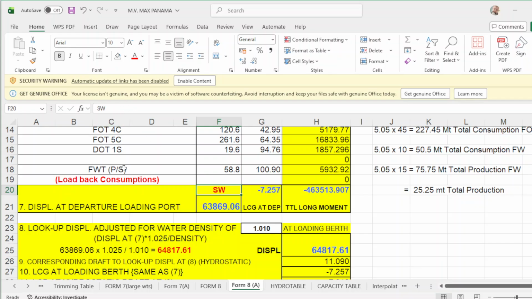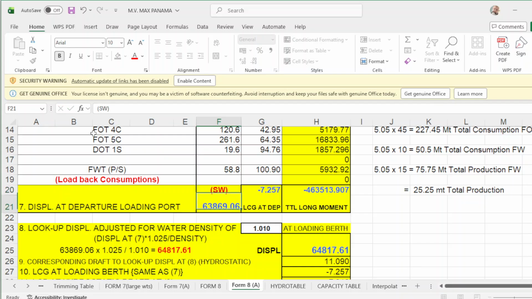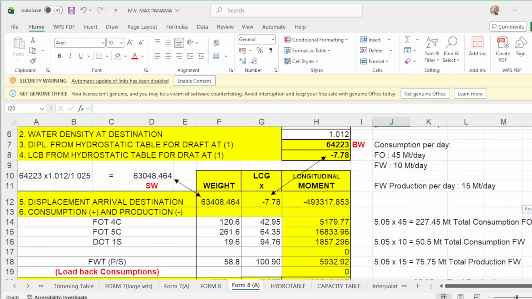Where are you? Salt water. Okay, that will be salt water, and this will be now your brackish water because of your density. Put this brackish water. Copy.